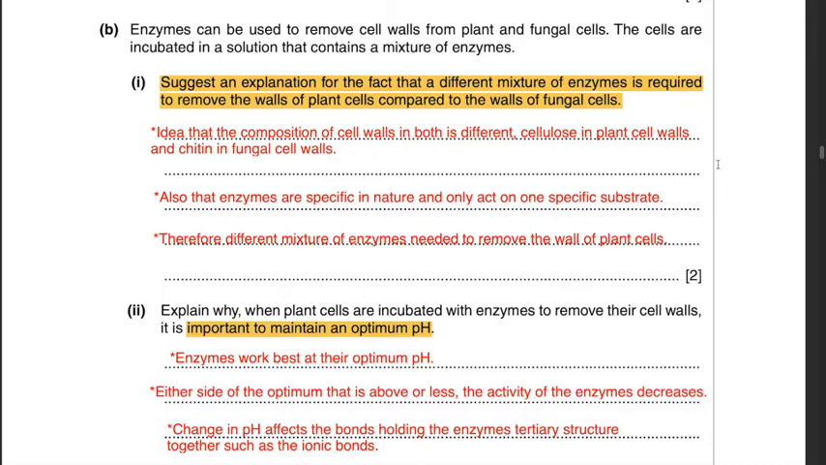The idea here is that the composition of cell walls in fungal cells and plant cells is different. Cellulose is in plant cell walls, and fungal cell walls are made up of a substance known as chitin. Therefore, a different mixture of enzymes is needed, as the enzymes acting on plant cells won't be able to act on the walls of fungal cells because they are made up of different substances. And the explanation is that all enzymes are specific in nature and they only act on one specific substrate.